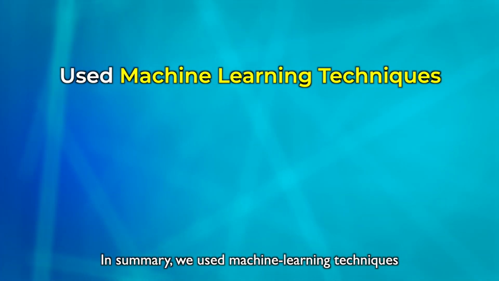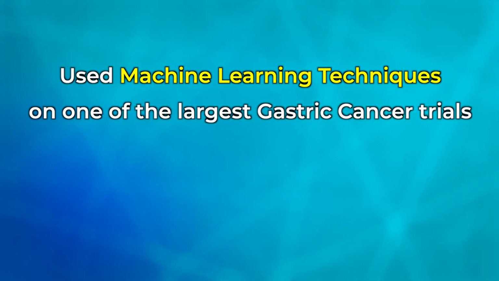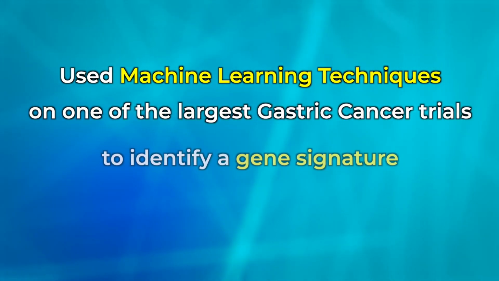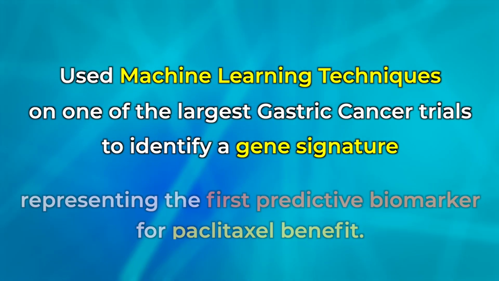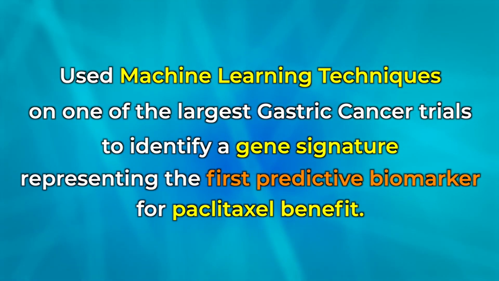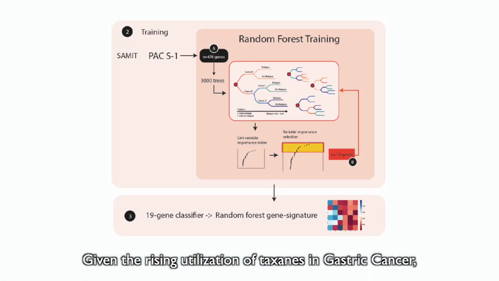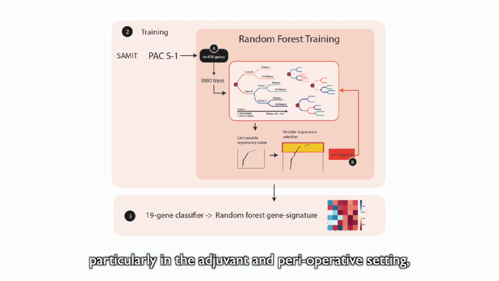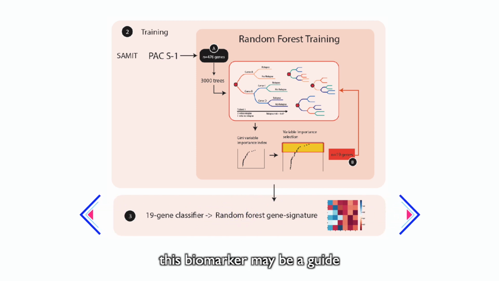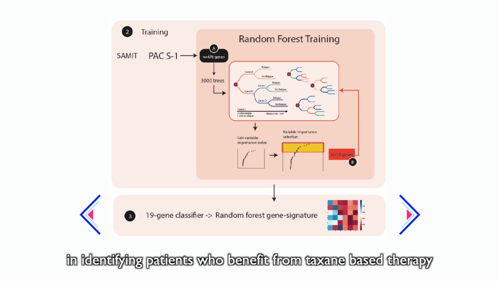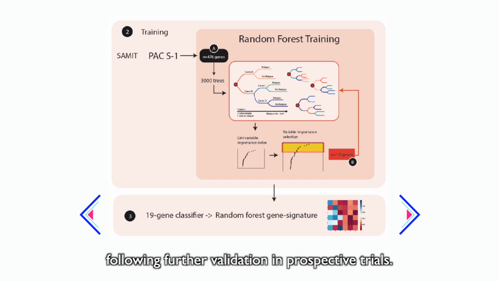In summary, we use machine learning techniques on one of the largest gastric cancer trials to date to identify a gene signature representing the first predictive biomarker for paclitaxel benefit. Given the rising utilization of taxanes in gastric cancer, particularly in the adjuvant and perioperative setting, this biomarker may be a guide in identifying patients who benefit from taxane-based therapy following further validation in prospective trials.